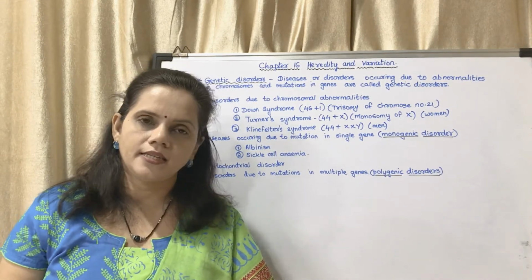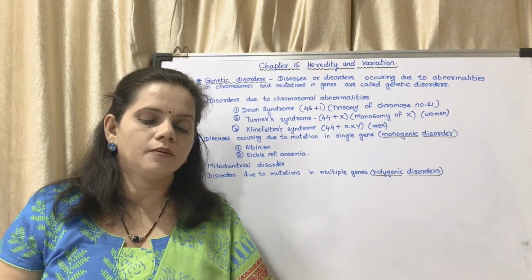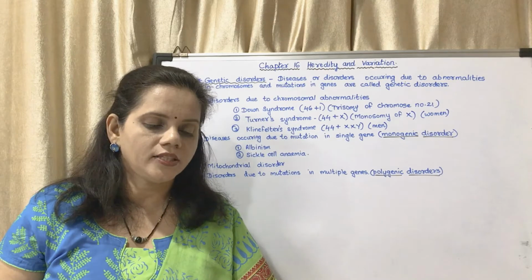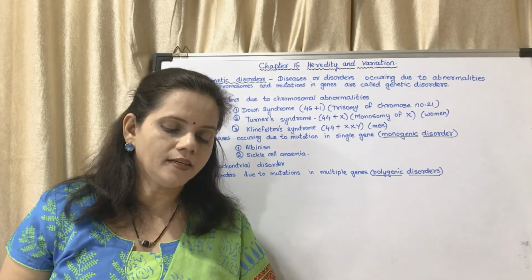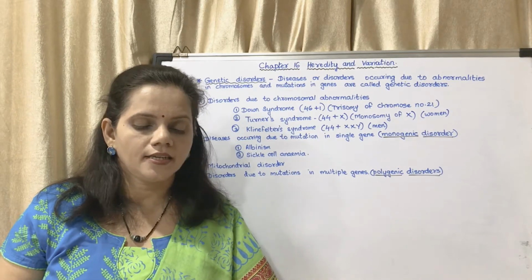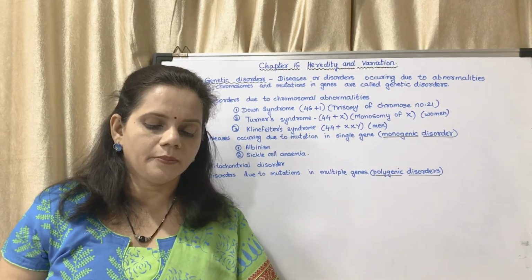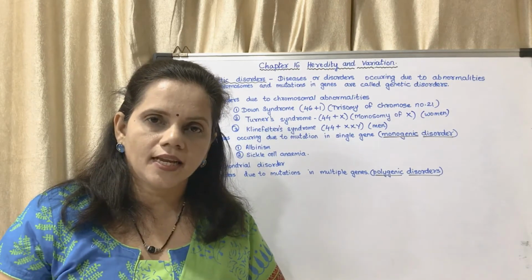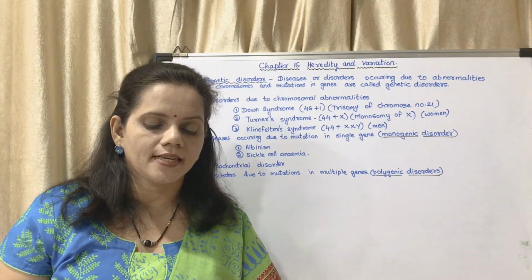In this disease, the body cannot produce melanin. The skin becomes pale, hairs are white, and eyes are usually pink due to absence of melanin in the retina and sclera. These are parts of the eyes. Next is sickle cell anemia. Questions on sickle cell anemia are very frequently asked. What is sickle cell anemia?